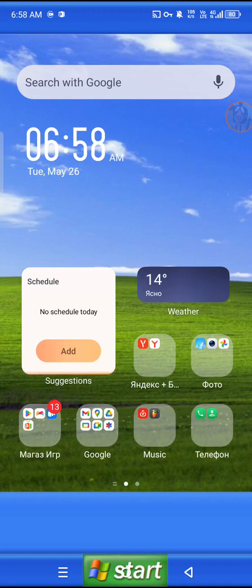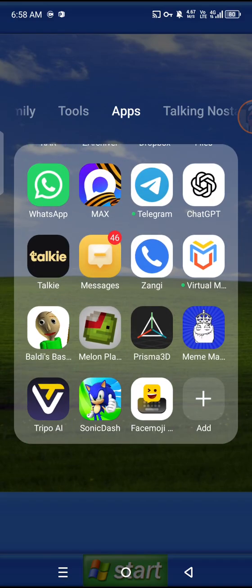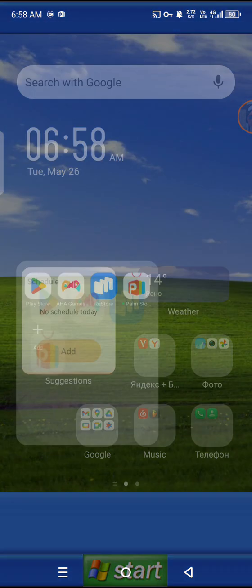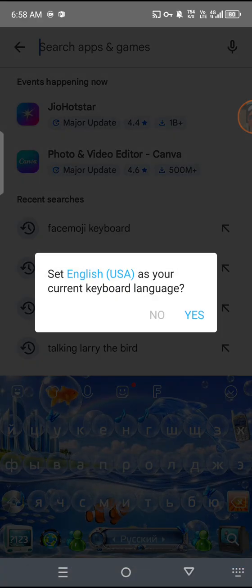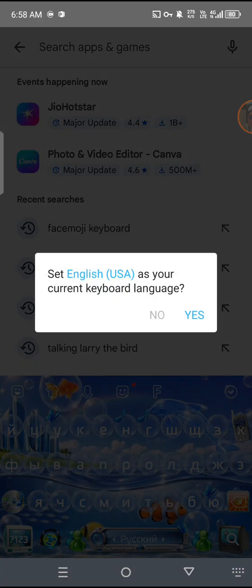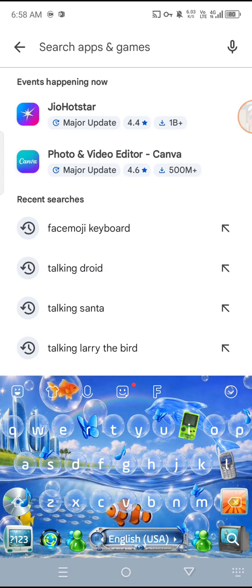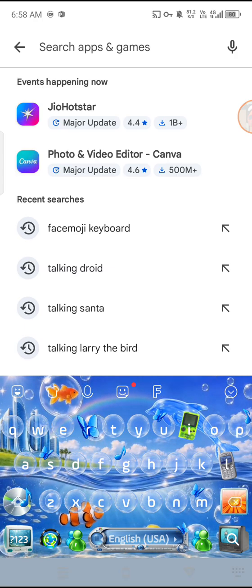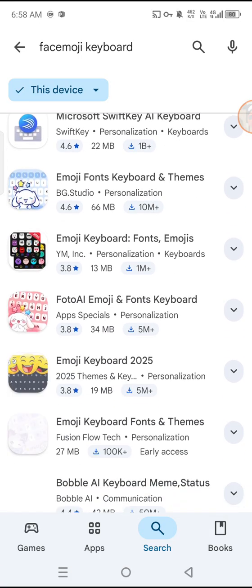Hello guys. So as promised, today I will be doing a tutorial on custom keyboard. So what you want to do first is go to Play Store if you have one, maybe on App Store. Then search up Facemoji keyboard. I already have it installed.